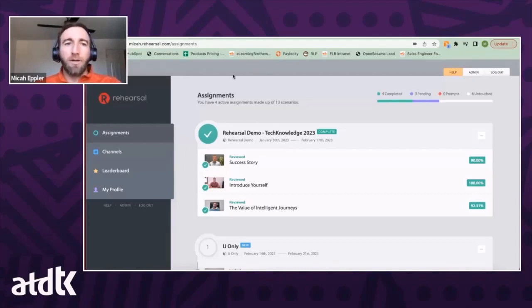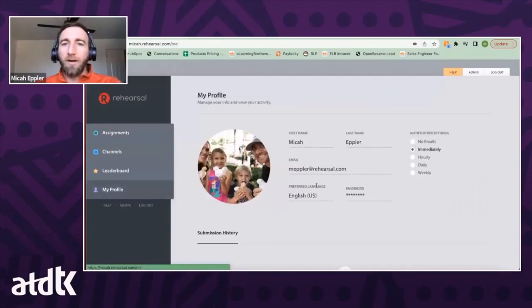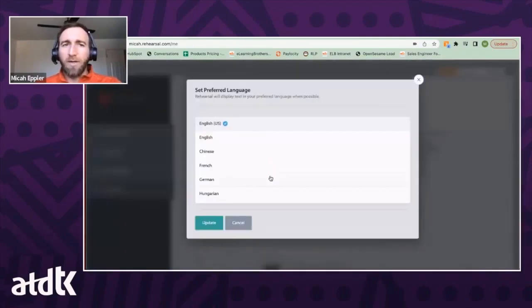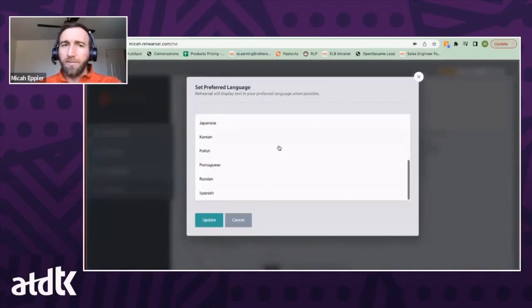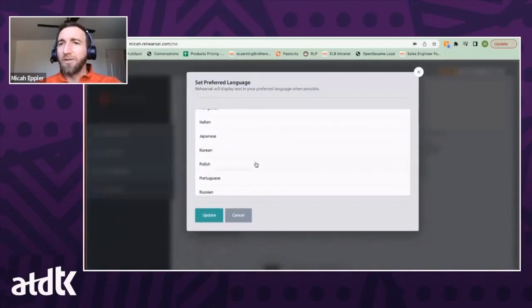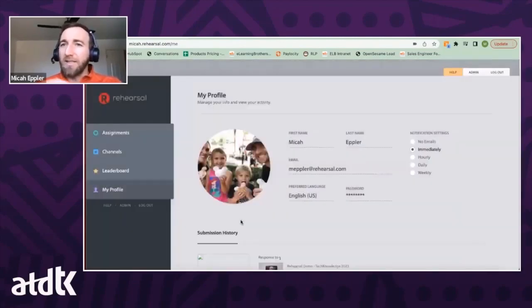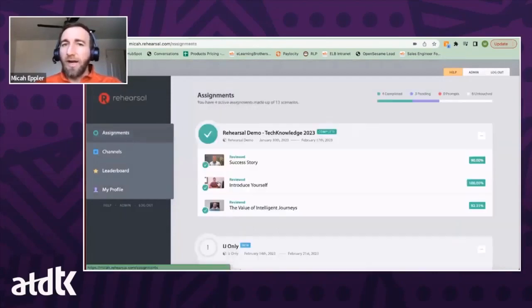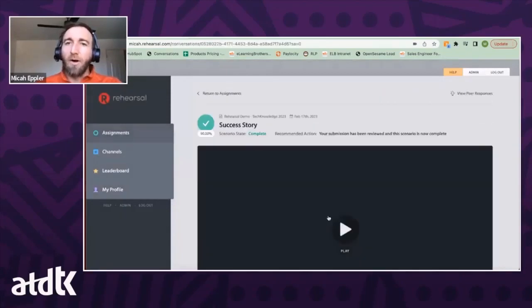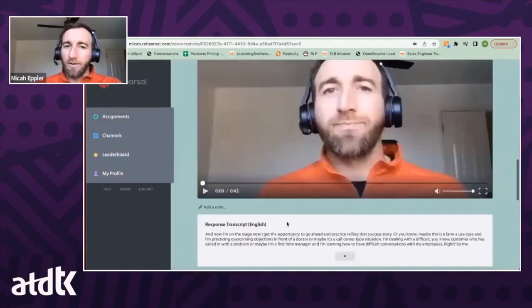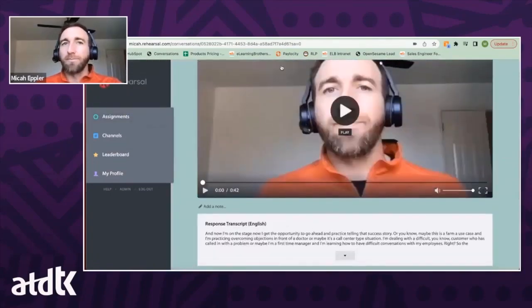There was a question earlier about languages. Here within the profile, Rehearsal is supported by 12 languages, I believe. They're all supported here. All of these are going to change the language that's in the platform, on the scenarios and the content you create yourself. If you want it in multiple languages, you're going to have to create them in multiple languages. The text or the transcripts that are created when the learner submits the video are supported by 8 different languages.